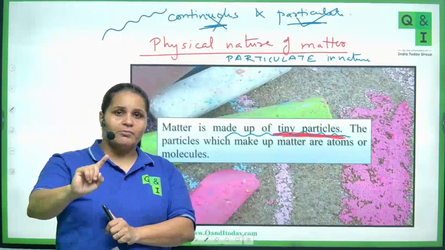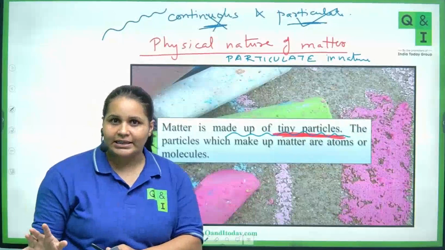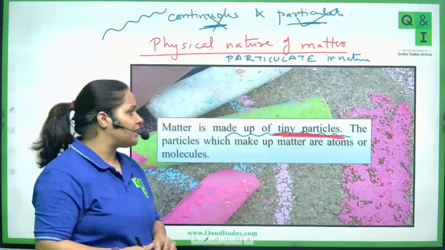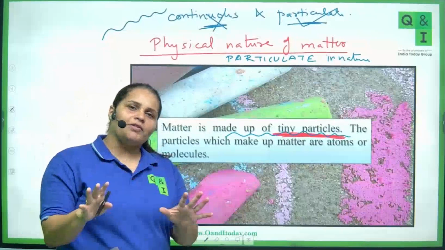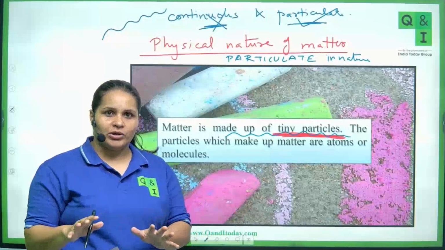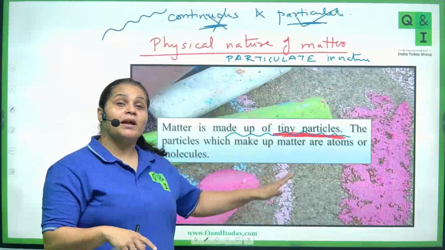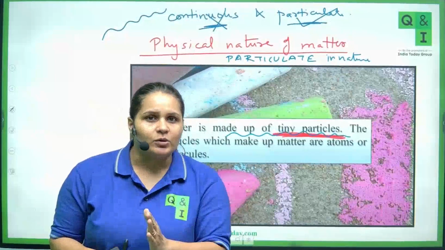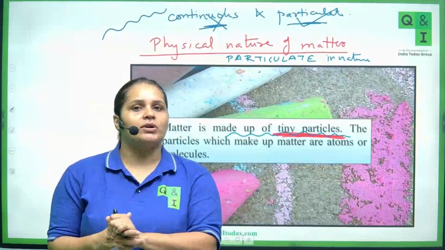Do remember, matter is not continuous in nature. Different forms of energy are continuous in nature, because whatever comes in the form of a wave is continuous. But matter is made up of small particles, so we will say it is particulate in nature.